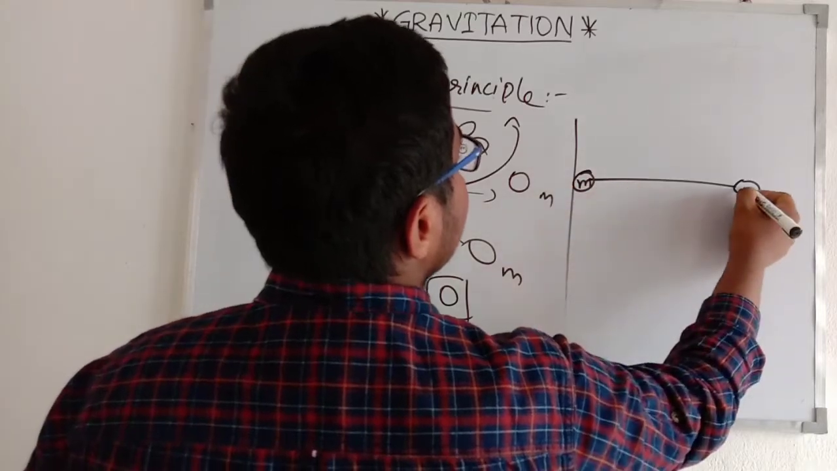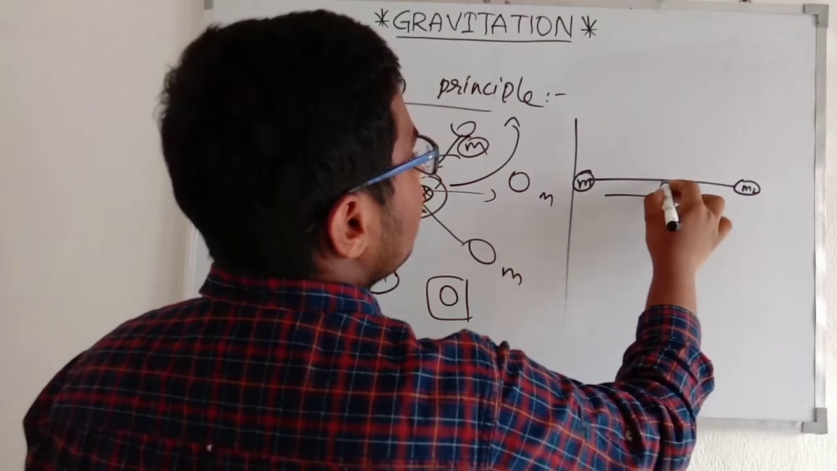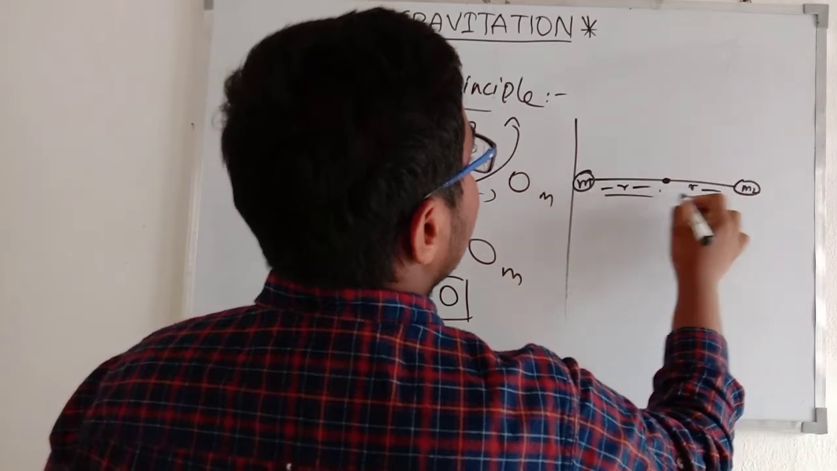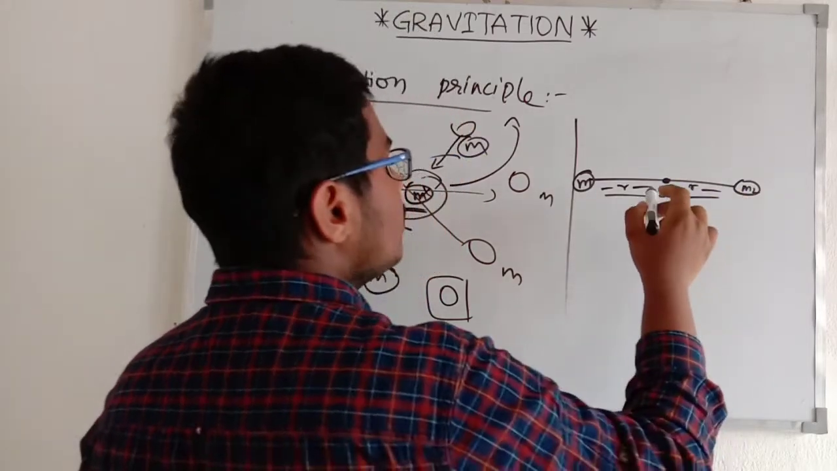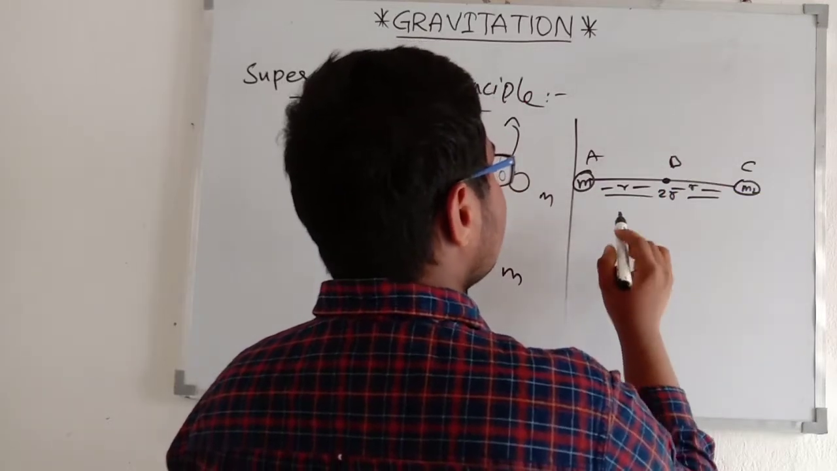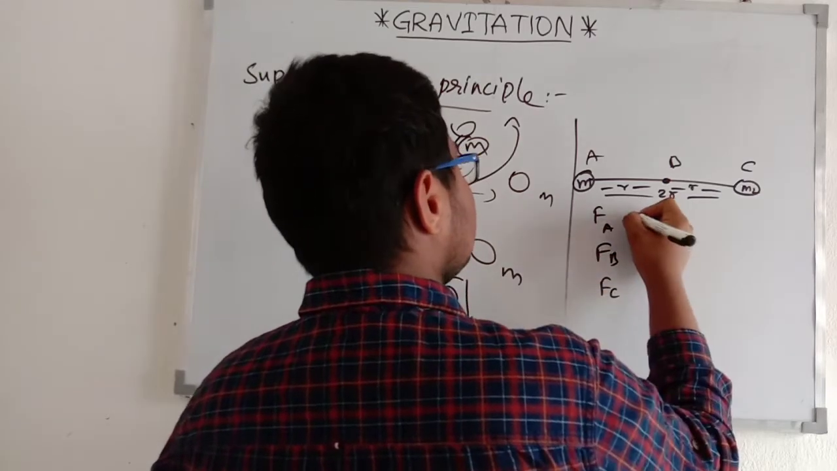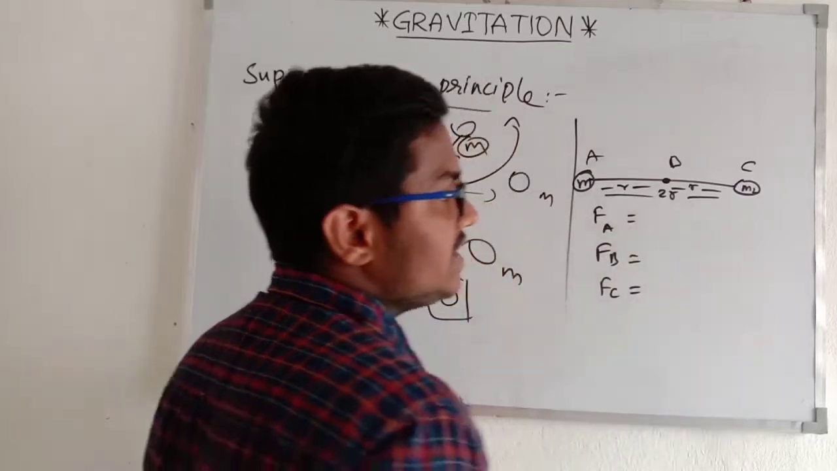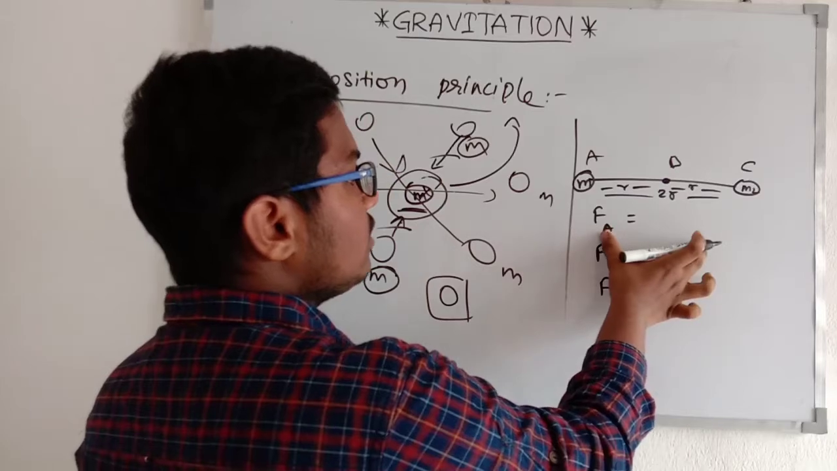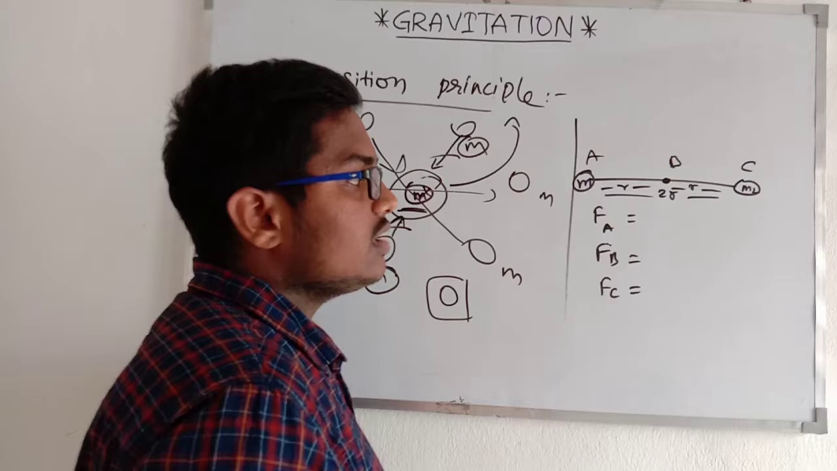We have masses m1 and m2 separated by a distance of r, and let me take this as r and this as r, and we have a final distance of 2r. So A, B and C: the net force on A, the net force on B and the net force on C are to be found. I'll give you one of the answers, and you calculate the remaining answers, and if possible comment down in this video.